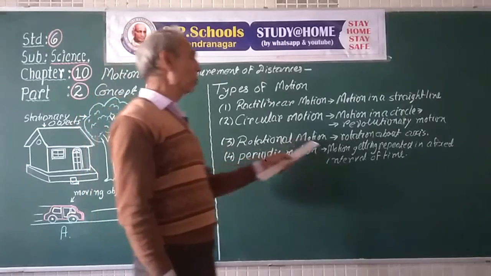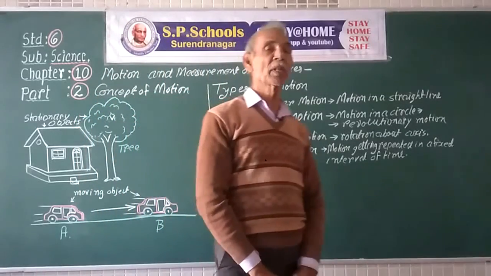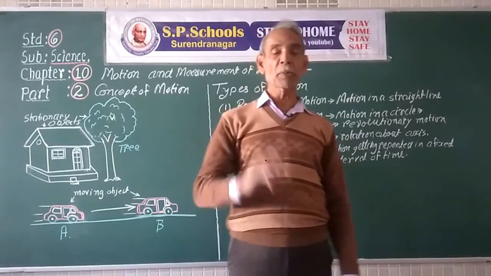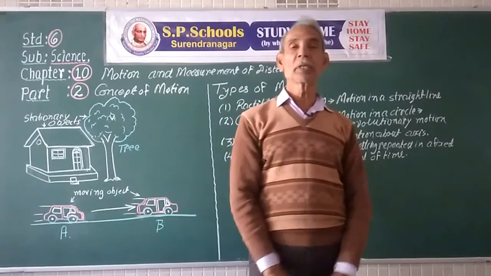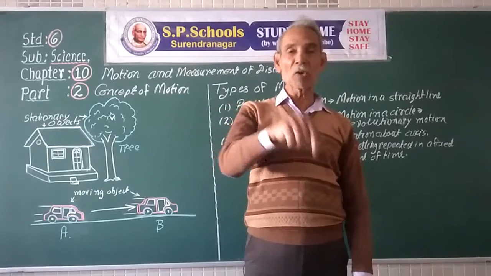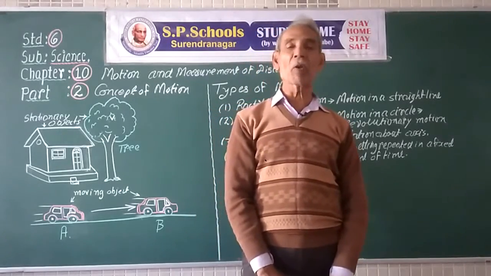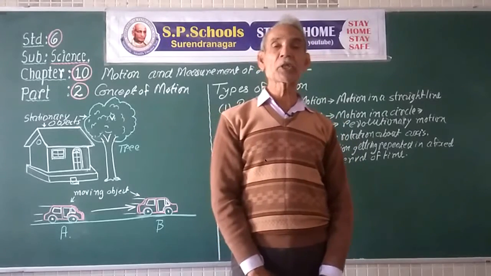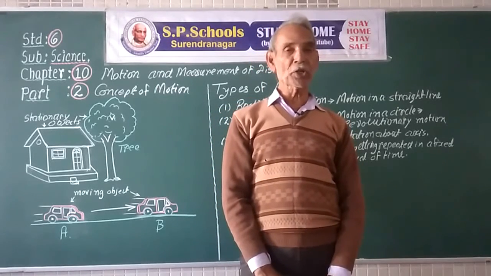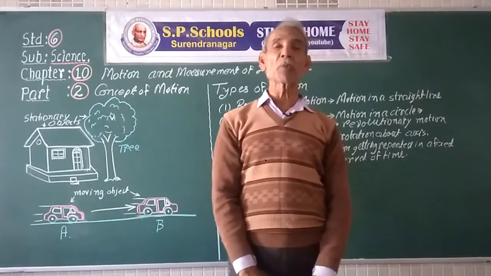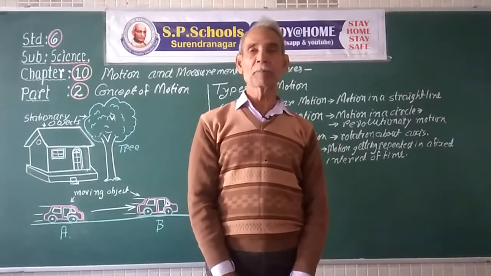Now, rotational motion. Motion of a top: suppose a top is turned round, it rotates round its axis, not revolves, rotates round its axis. The rotation of the earth on its axis, which passes from North Pole to South Pole.